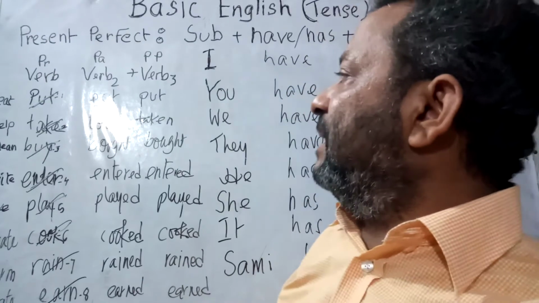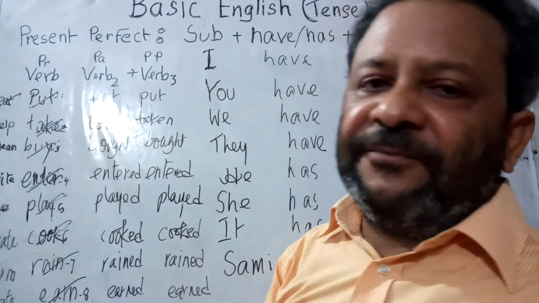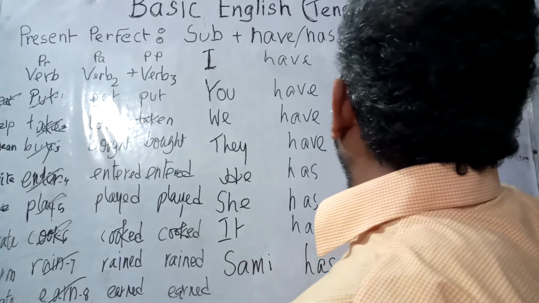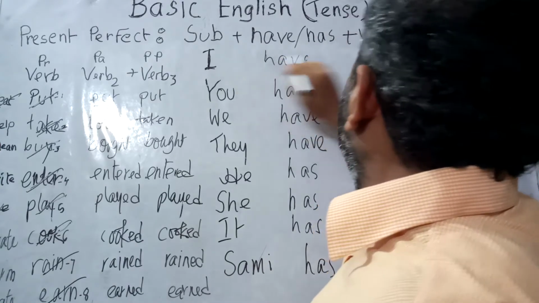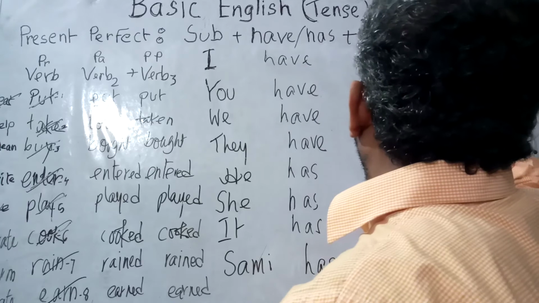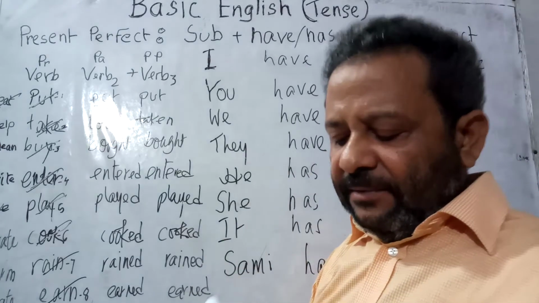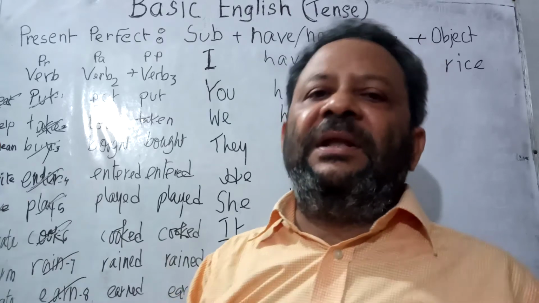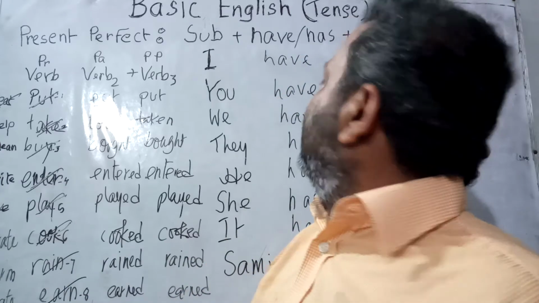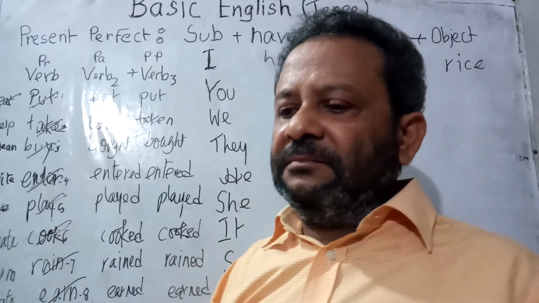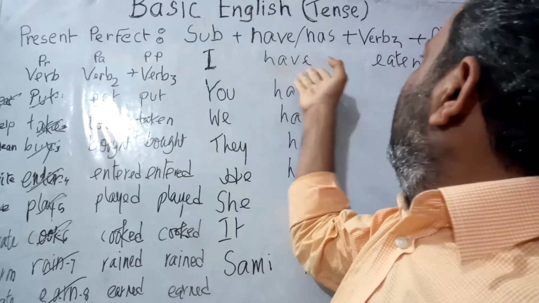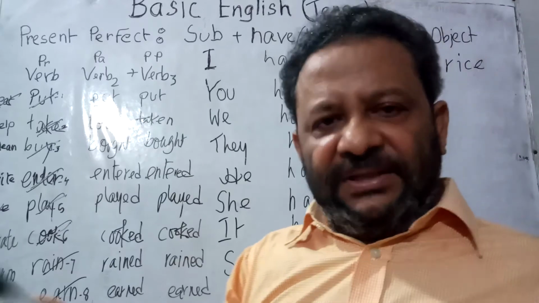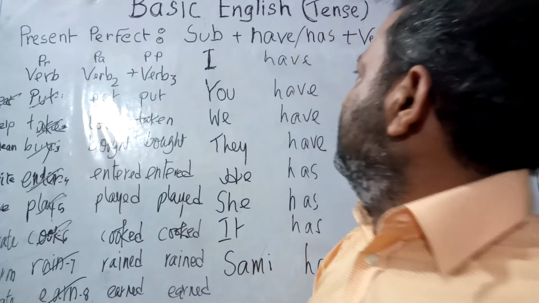Now let us consider the verb eat. The third form: eat, ate, eaten. It would be eaten, E-A-T-E-N. So, I have eaten rice. Then at the end of the sentence, I can say I have eaten rice already. Or at the beginning I can say, already I have eaten rice. This type of adverbs you can also use.